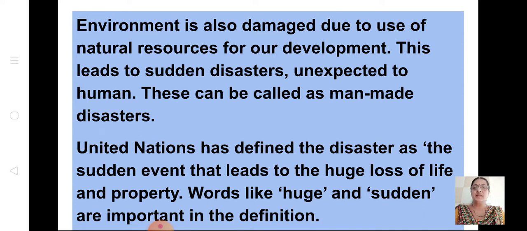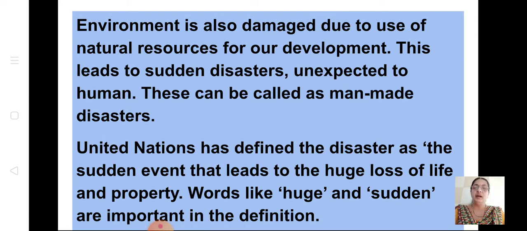United Nations has defined the disaster as a sudden event that leads to a huge loss of life and property. Yes, this is correct. It is a loss to life as well as property. We don't know what will happen. Sometimes when there's an earthquake, volcano, etc., the property, the house, all the things are lost.